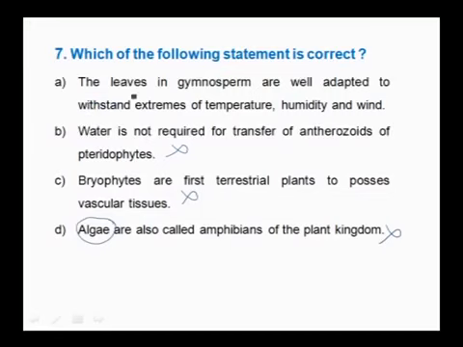The leaves in gymnosperms are well adapted to withstand extreme temperature, humidity and wind is the correct answer because the leaves present in gymnosperms have modified, sunken stomata, and the leaf surface is shiny with a thick cuticle. All those things they have adapted to check the rate of transpiration. So, the right answer here is A.